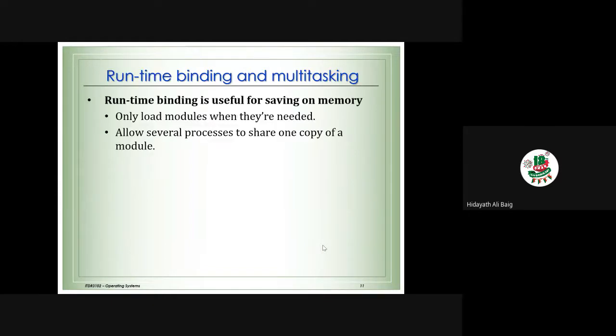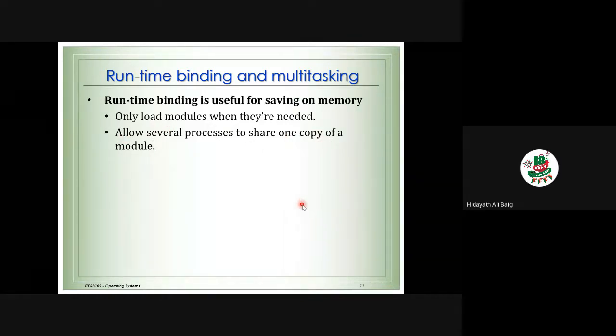I told you what runtime binding is. Runtime binding is when we are running the program, only then do we load the modules, when they are needed. So runtime binding is useful for saving memory. Whenever we want, we can load it, and whenever we don't want, we can remove it. It allows several processes to share one copy of the module.